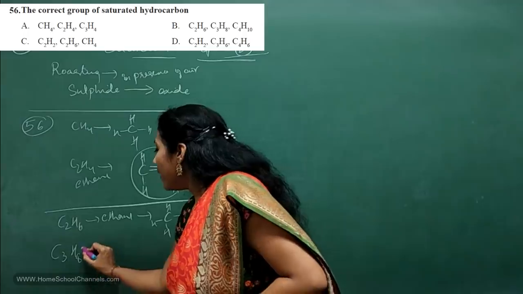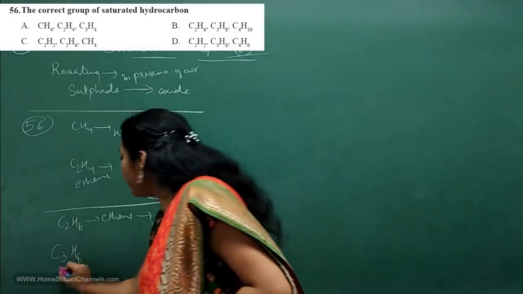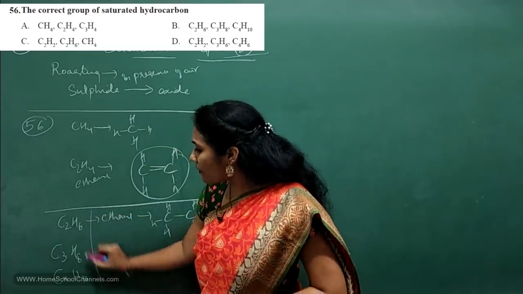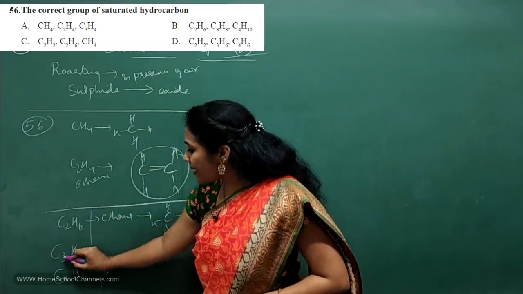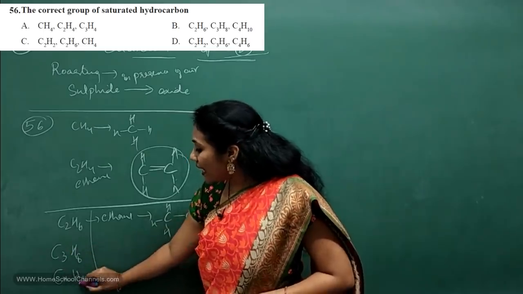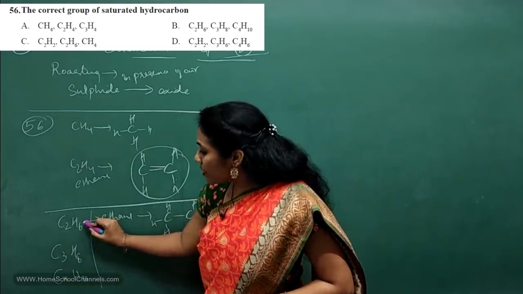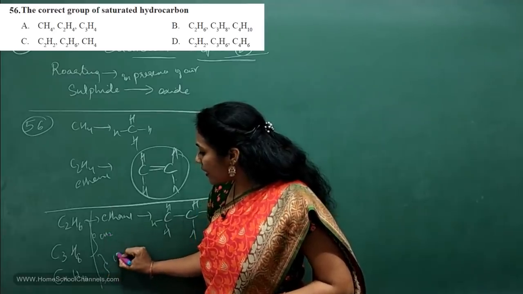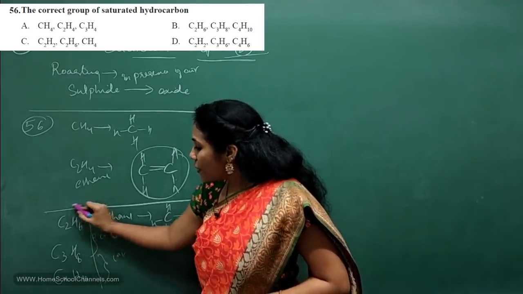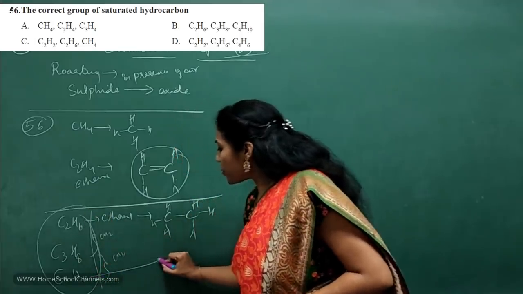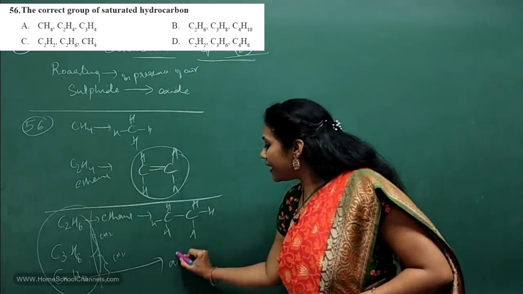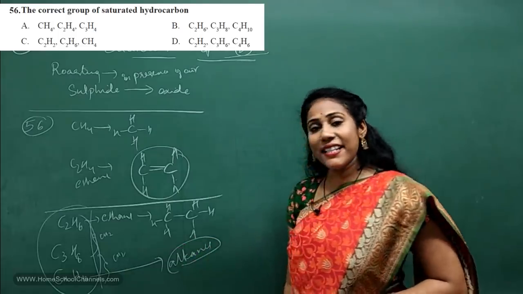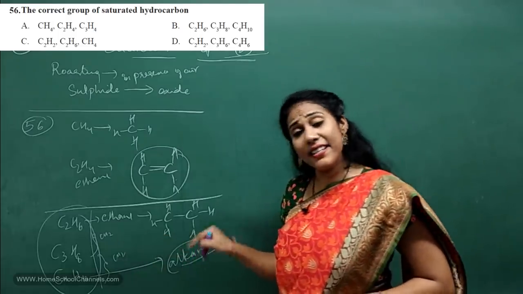C3H8. And the next one you observe C4H10. You don't need to put the structure and check it out. Here only you observe. C2H6, next one C3H8, the other next one C4H10. You see the difference. Here the difference is CH2. That means homologous series. So which type of compounds is it? It belongs to alkanes, isn't it? Alkanes are saturated.